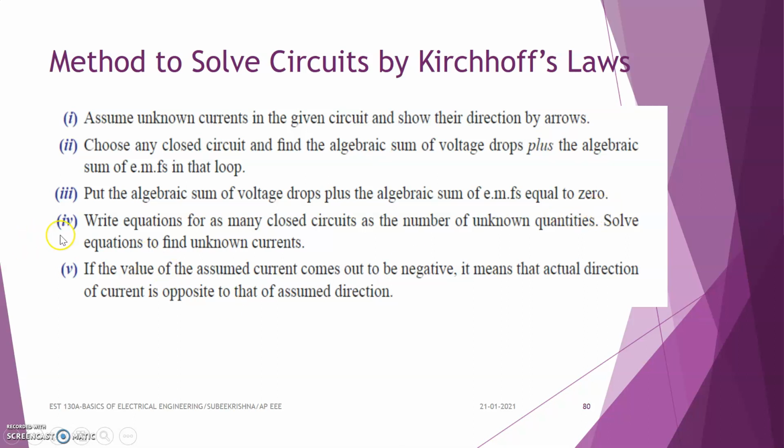The fourth step is to write equations for as many closed circuits as the number of unknown quantities, and solve the equations to find the unknown currents. That is the fourth step. And in the fifth step, if the value of an assumed current comes out to be negative, it means that the